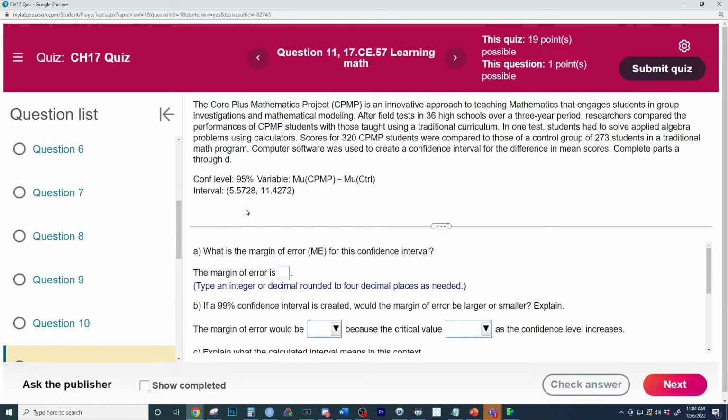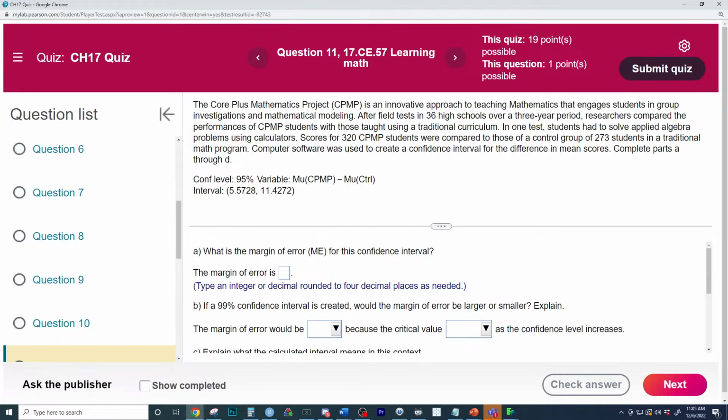So if you had to guesstimate the margin of error for this, we could do a teaching method. Just put the start of the question in here, Shannon. We'll do that one next, and we'll do some 320. Half the length of the confidence interval, right? So just give me a guess of the margin of error before we find it. Don't just do it in your head. 5 and 11. Give me a guess of the margin of error. And we've got to carry all the decimals. I messed this one up yesterday.